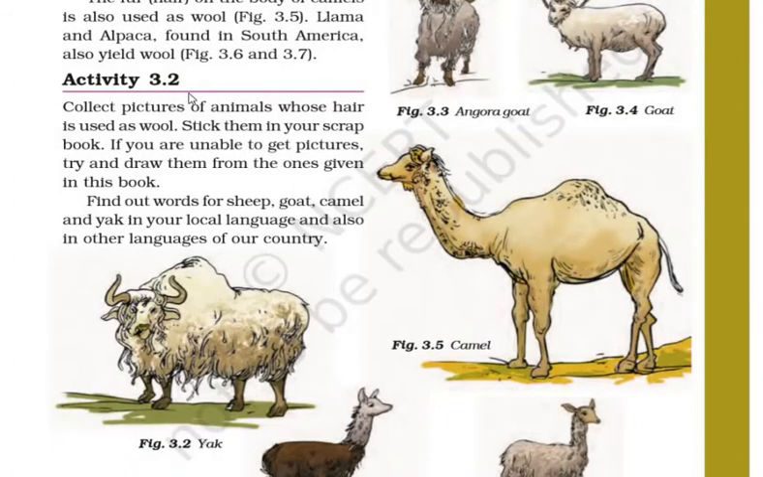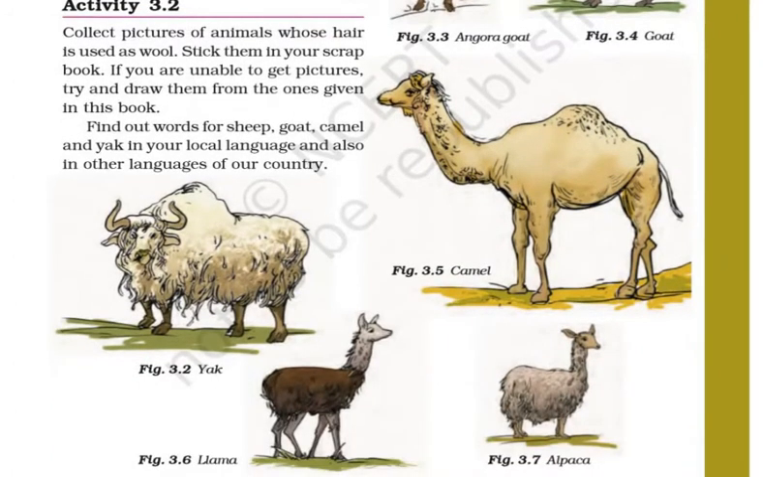Now activity 3.2. Collect pictures of animals whose hair is used as wool. Stick them in your scrapbook. If you are unable to get pictures, try and draw them from the ones given in this book. So you can just draw it on the rough to identify the animals from which wool can be obtained. Find out words for sheep, goat, camel and yak in your local language and also in other languages of our country.